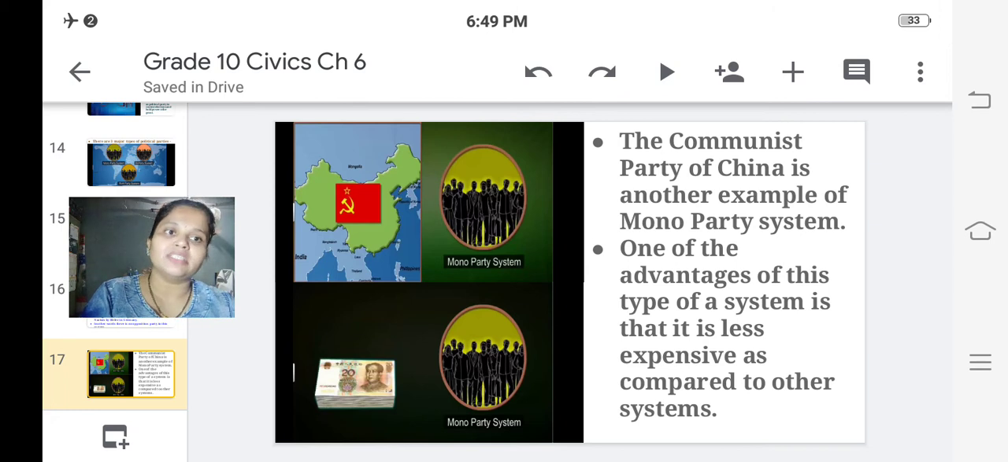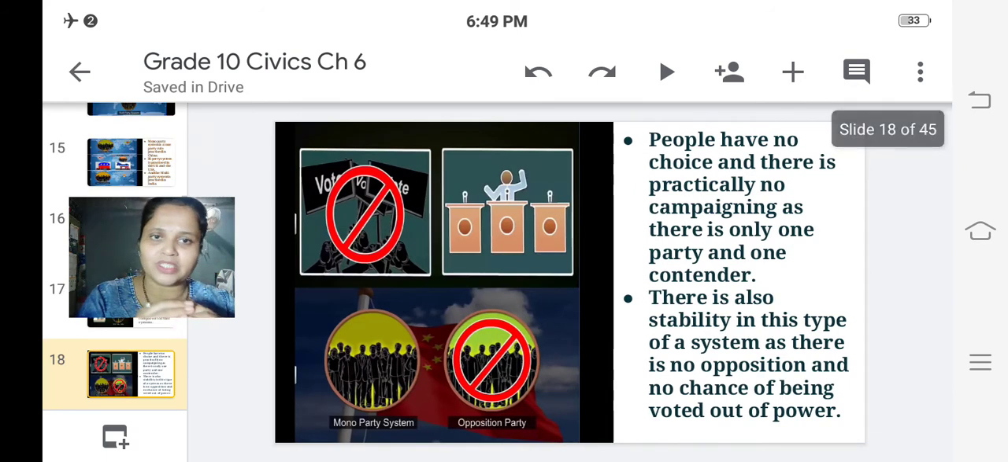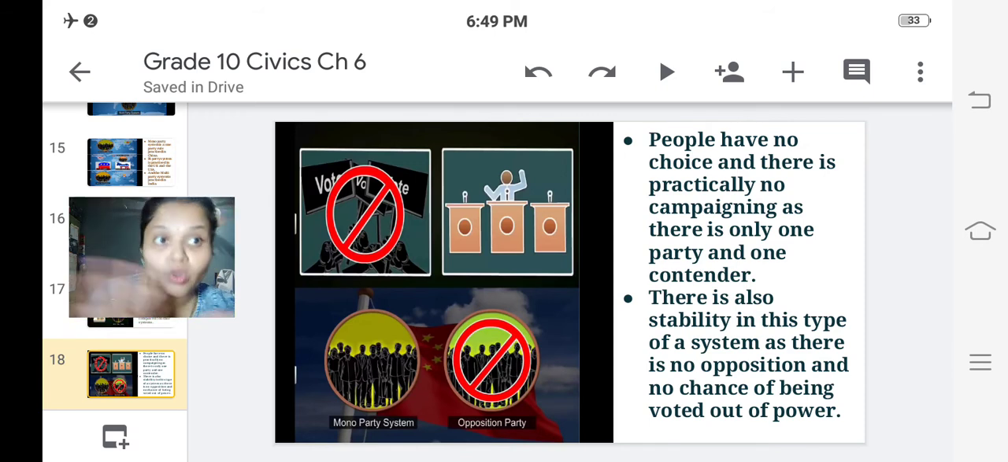One of the advantages, now let us see what are the advantages of monoparty system. One of the advantages of this type of system is that it is less expensive as compared to other systems. It is less expensive because only one party is there, so expenses are very less. People have no choice and there is practically no campaigning, as there is only one party and one contender. So no campaigning, no expenses, no expenditures. So it is a less expensive system of government.